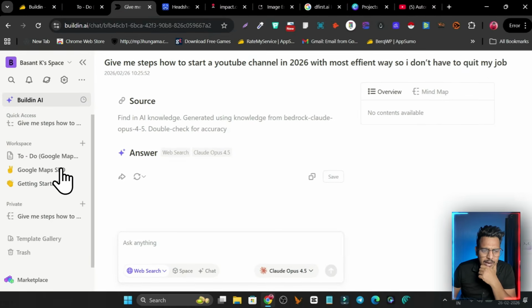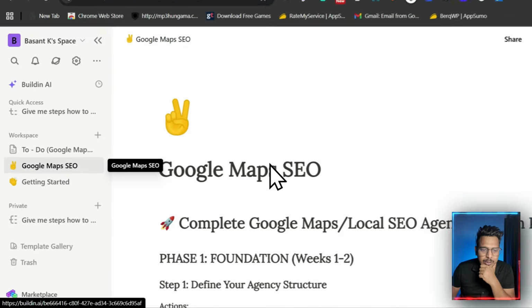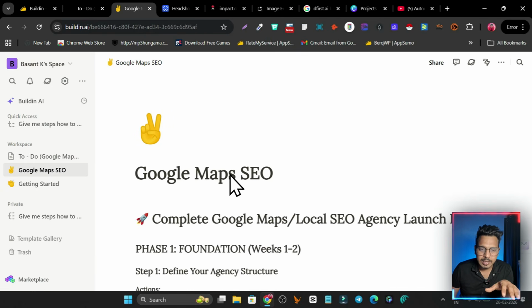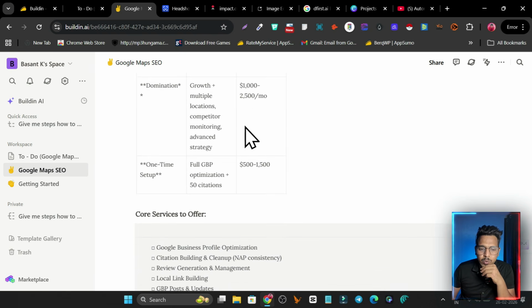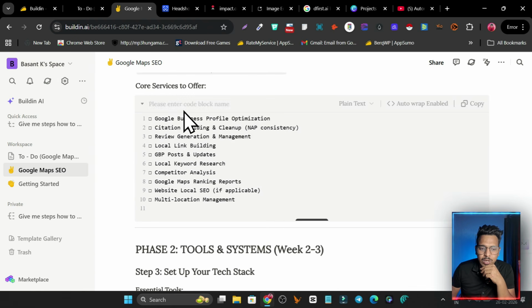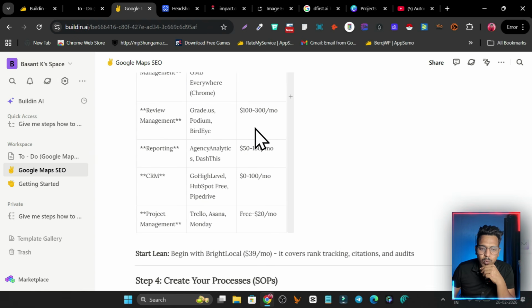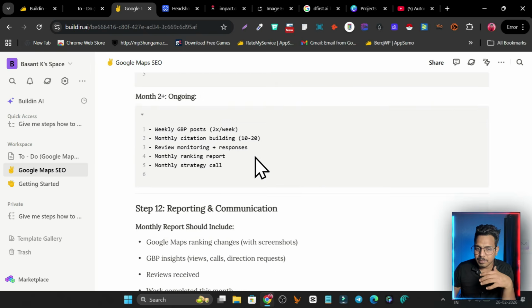Okay, so no worries, I have done that here. For example, I have just used it with Google Maps SEO. I want to start an agency on Google Maps SEO. So it has given me the complete step-by-step action plan here. This is phase 1, phase 2, and all the stuff I needed. Like this is the starter, this is the growth, what things I can offer, what tools I need to use. All this information it has given me in this action plan here.